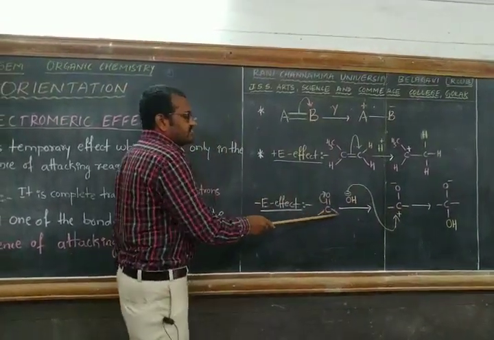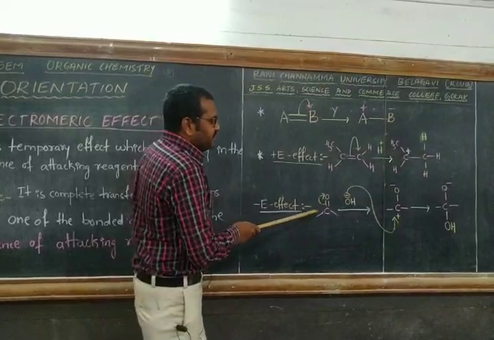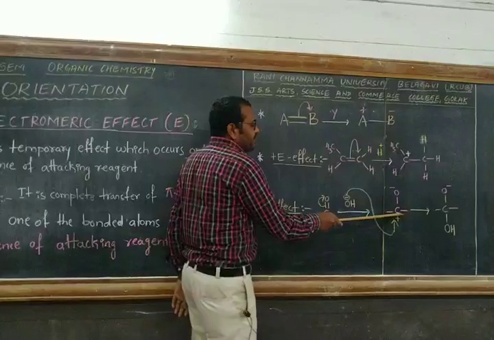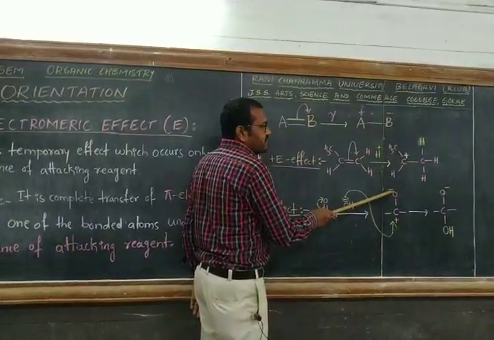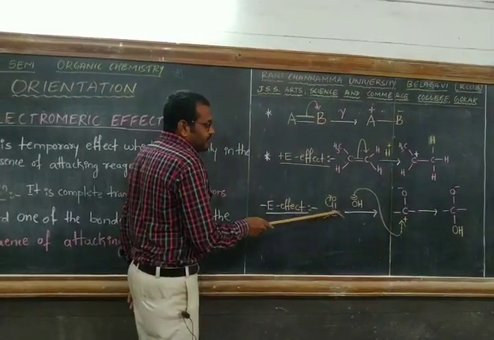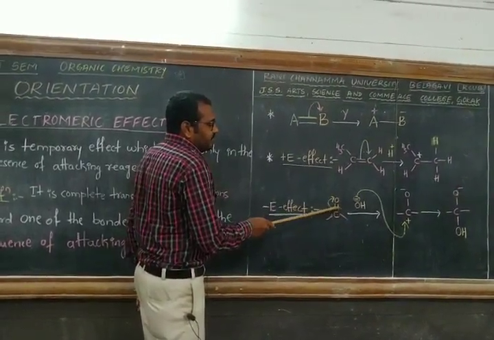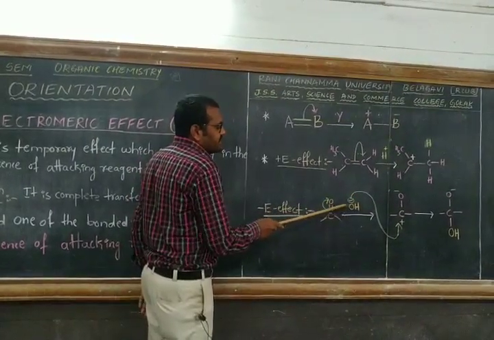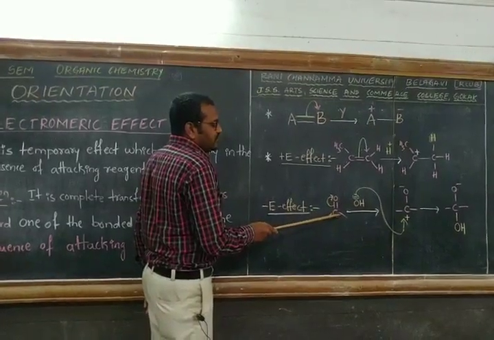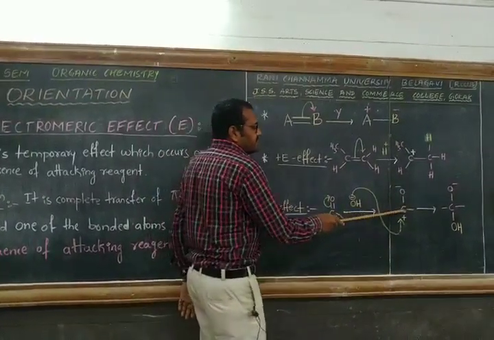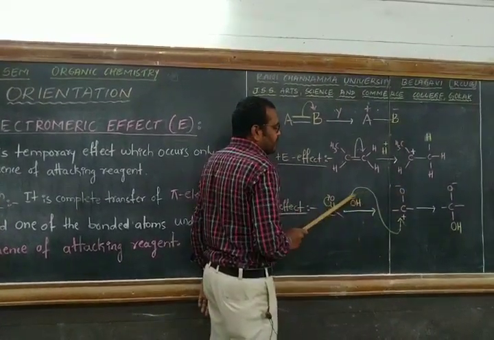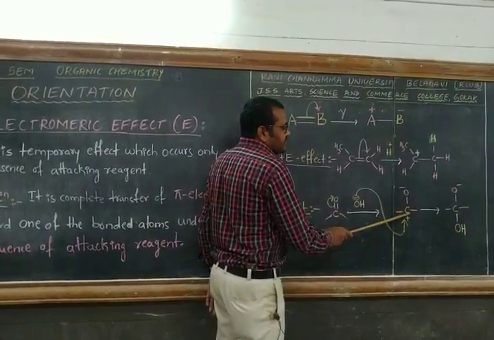So here you can see, this is a carbonyl group. Due to the electromeric effect, this carbon attains positive charge and this oxygen attains negative charge, because the pi bond between carbon and oxygen breaks in the presence of the reagent and the pi electrons move towards oxygen, since oxygen is more electronegative than carbon. As a result, this carbon gets positive charge and oxygen gets negative charge. The nucleophile attacks this carbon atom.